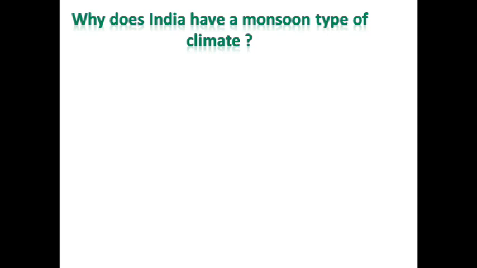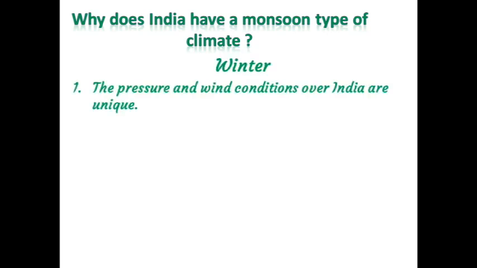India has a monsoon type of climate. Actually, India lies in the region of arid climate, but India has a monsoon type of climate. Why does India have a monsoon type of climate? Because the pressure and wind conditions over India are unique.